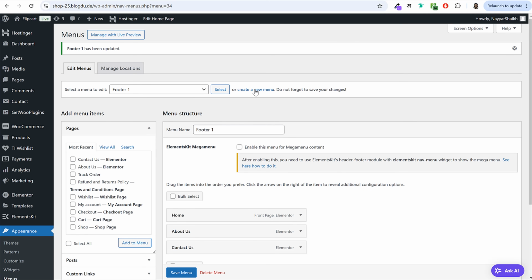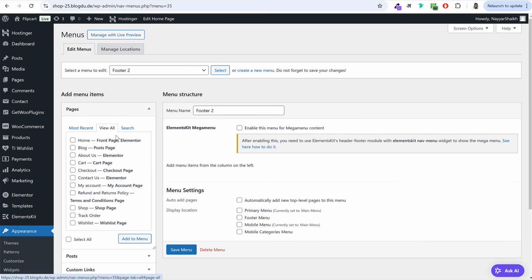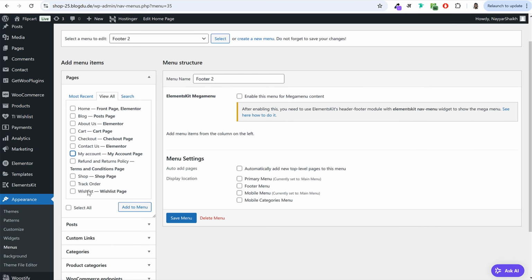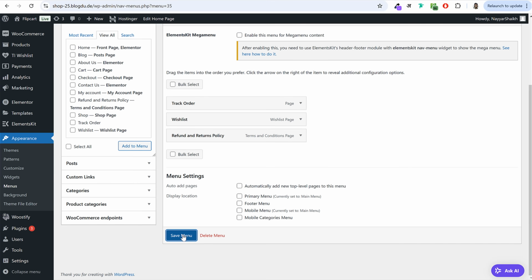To create a new menu, click on create a new menu. Let's name it footer 2. Click on create menu. Under this, maybe we want, let's say, our wish list, track order, refund and return policy pages. Okay, these pages. At the bottom, click on save menu.